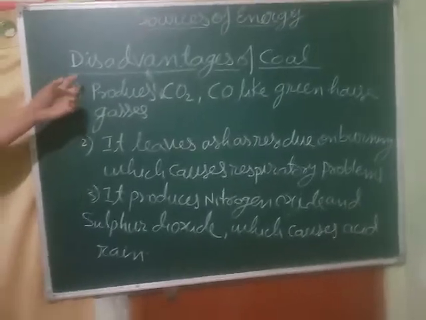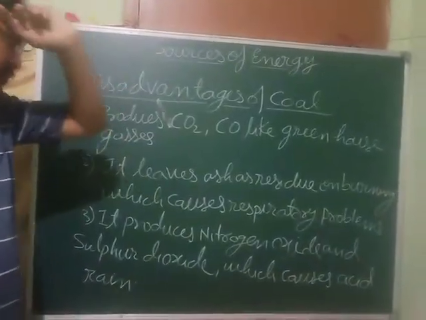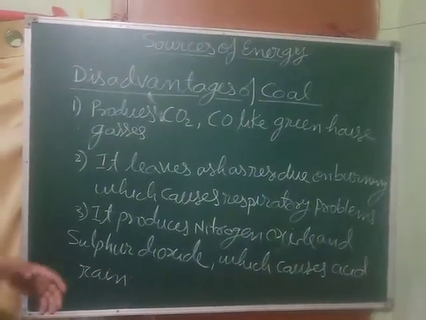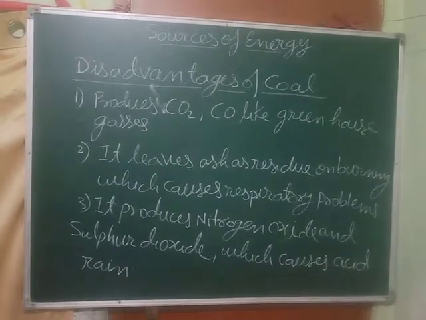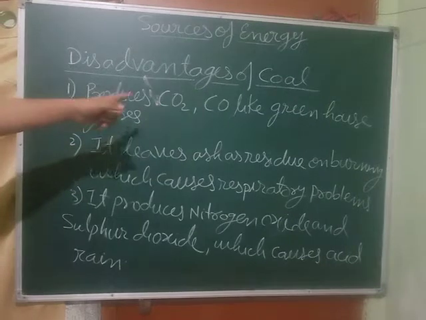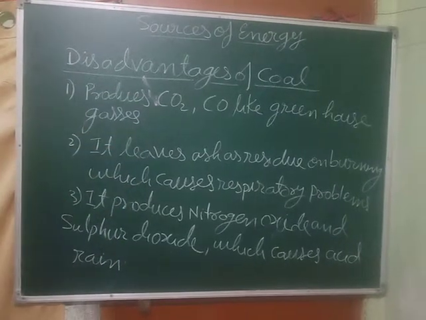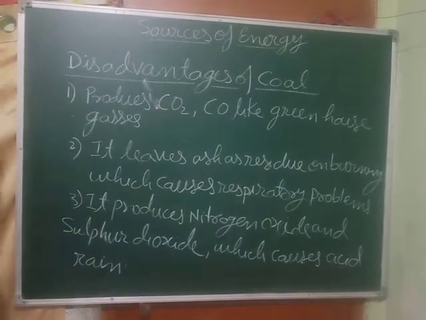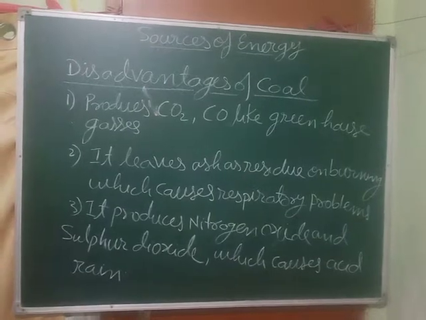Now next is disadvantages of coal. When you are burning coal for different purposes, what are the disadvantages? First, it produces carbon dioxide and carbon monoxide, which are greenhouse gases. Do you know what greenhouse gases are?